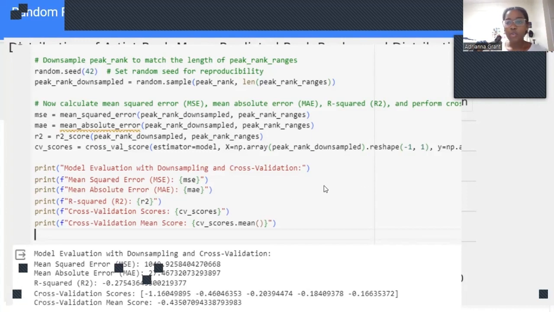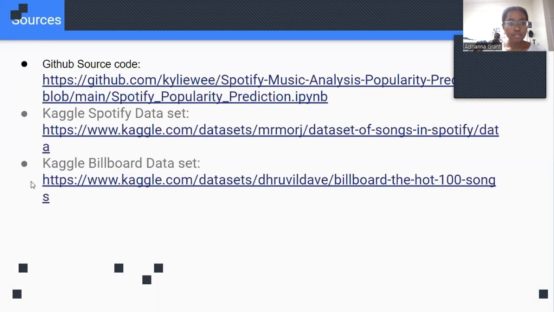And yes, that's how our prediction for Billboard chart rankings was done. And then here are our sources.